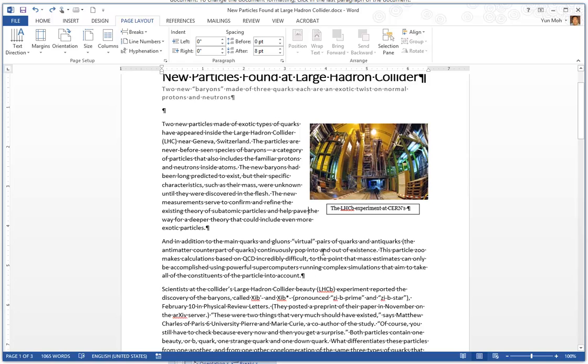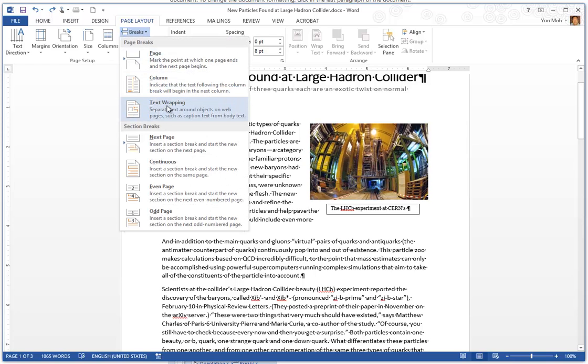So this is basically for desktop publishing, where every single letter could matter. So let's try to line up this text around this image. I put the insertion point there, and then go to breaks and use text wrapping.